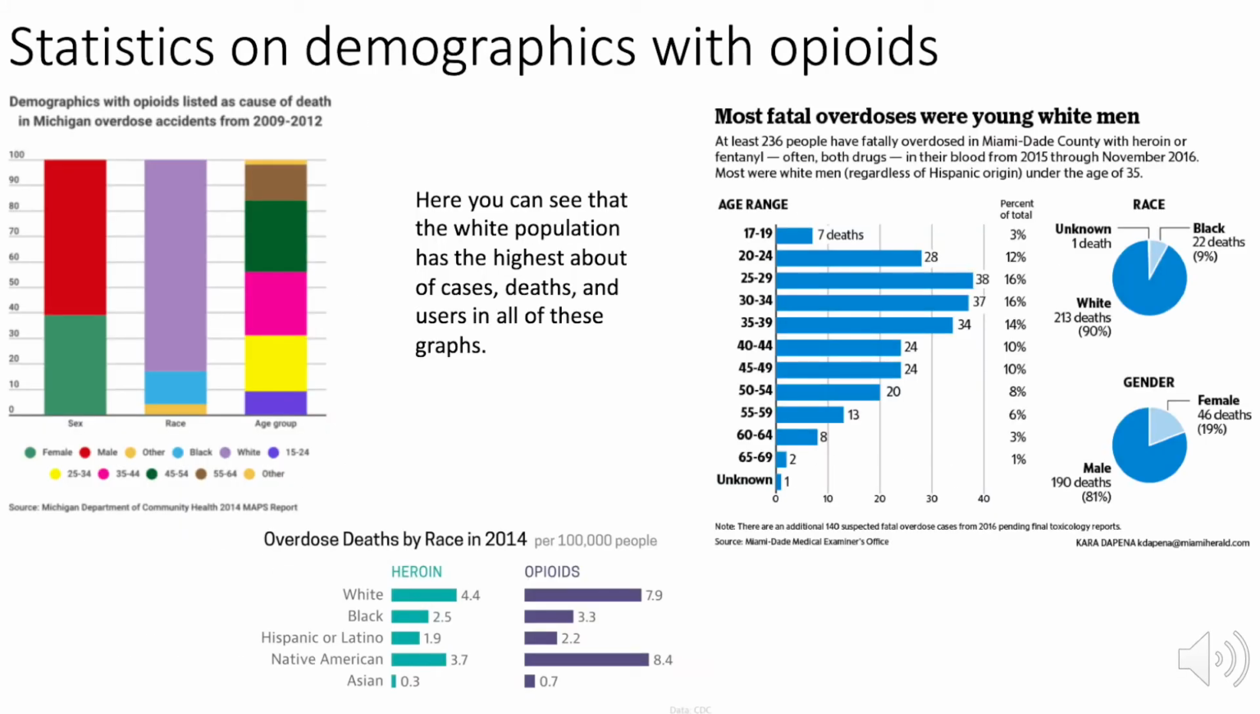Next, looking at the statistics on demographics with opioids, you can see that the white population has the highest rate of overdoses, overdose accidents, and overdose deaths versus the Black population and the Hispanic population, and most of the time men are the greater population, or the greater ratio to women. It's usually either like 4-to-1 or 5-to-1, with men being the leading ratio with the demographics, as well as white being the predominant source here.